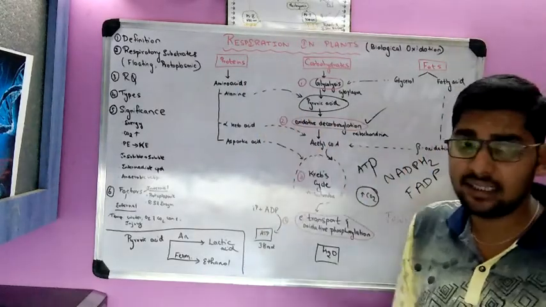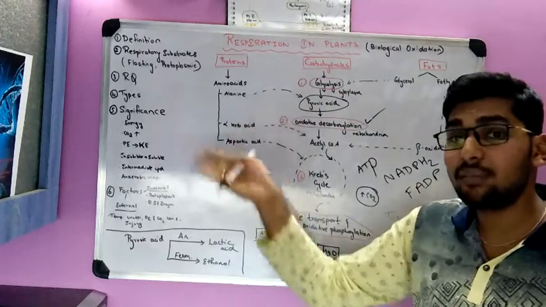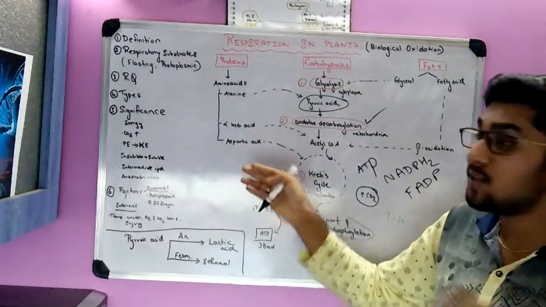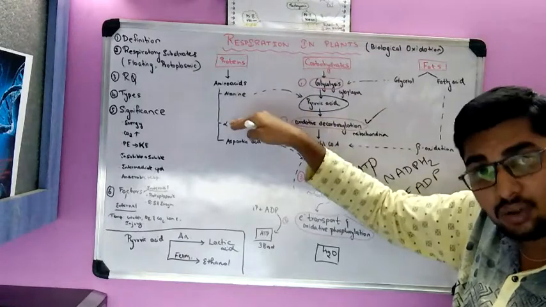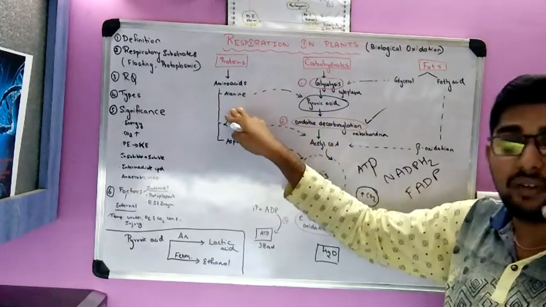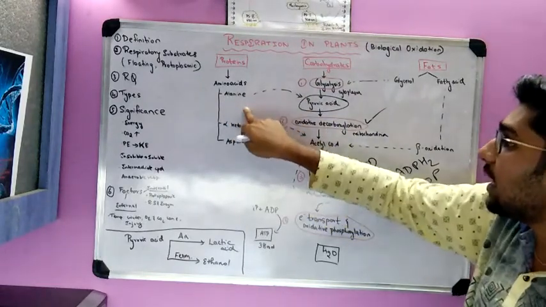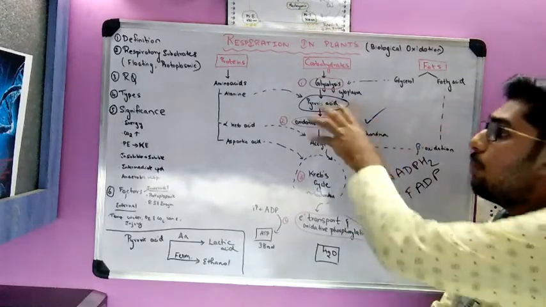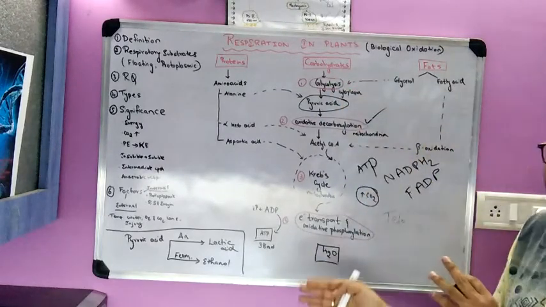Proteins are nothing but amino acids, right? So amino acids may get broken down into three forms. Either it may get broken down to alanine. If it gets broken down to alanine, the alanine is then converted to pyruvic acid, and this cycle occurs.